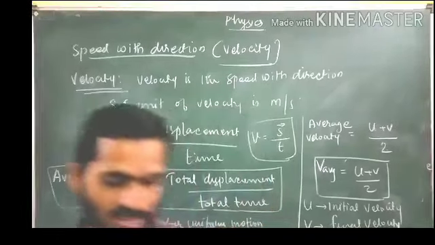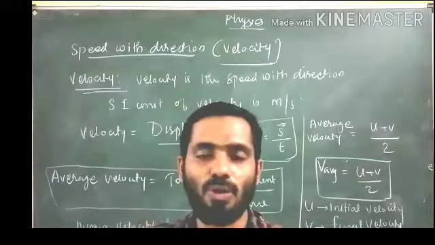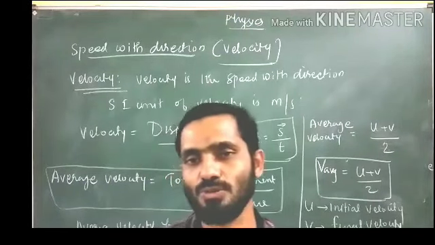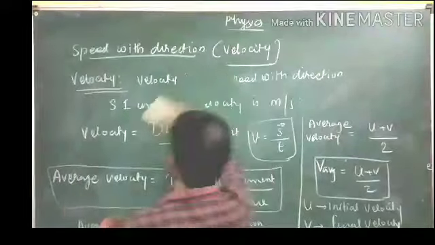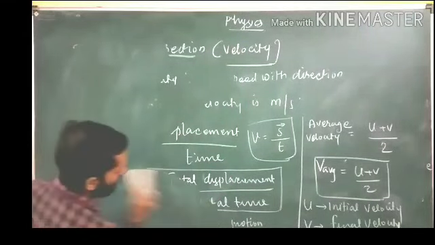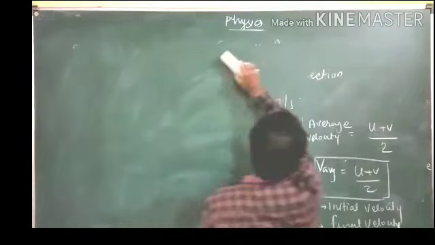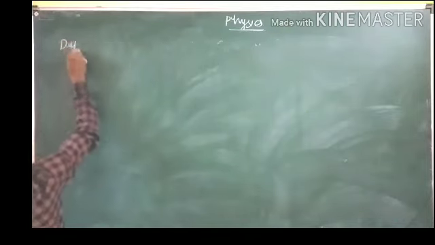Now one more thing, students, that now we have to differentiate velocity and speed. That is also we will do today. So for that, differentiate between velocity and speed. That question you can write.